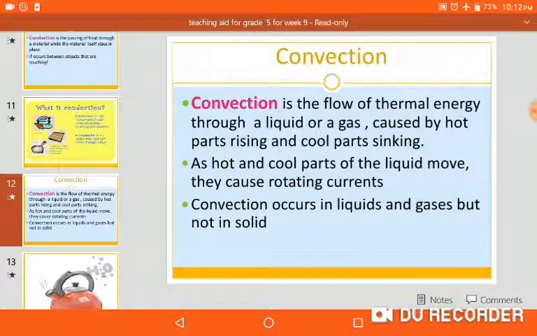Convection is the flow of thermal energy through liquid or gases. When you boil water and you get heat through gases or liquid, it is called convection, caused by hot parts rising and cool parts sinking. As hot and cool parts of the liquid move, they cause a rotating current.